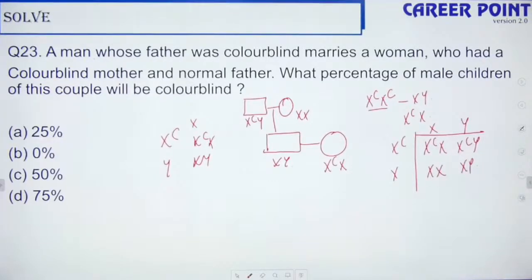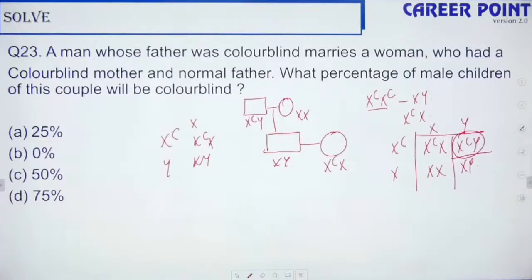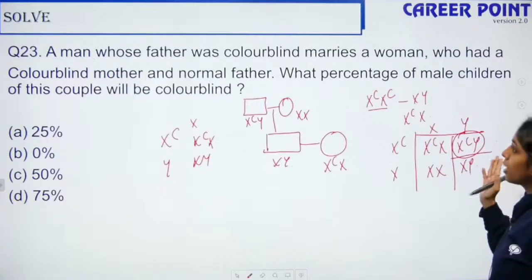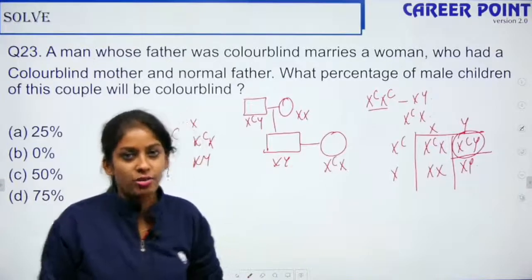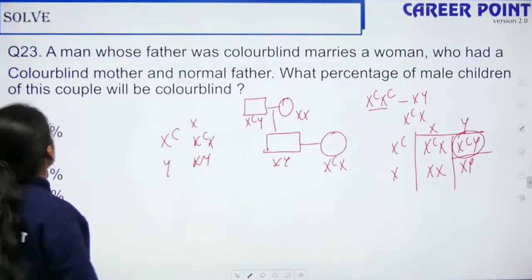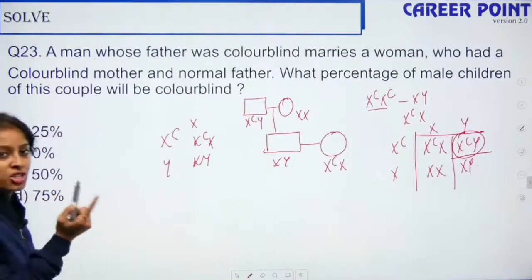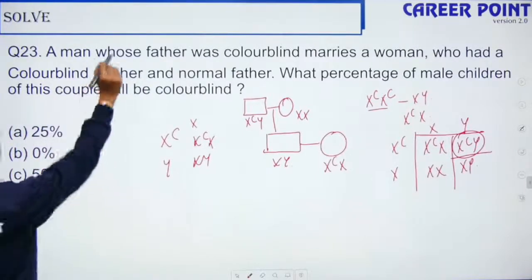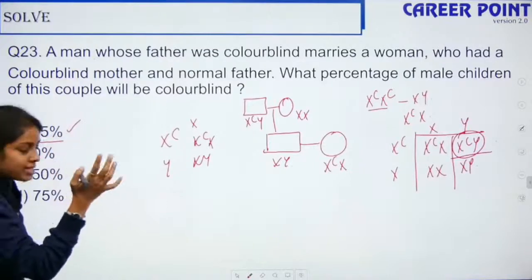What percentage of the male children of this couple will be born colorblind? So only 25%? No. They are only asking about the male child, right? Only one male child is colorblind. Here it is 25% because out of the 4 children, 1 child is colorblind.